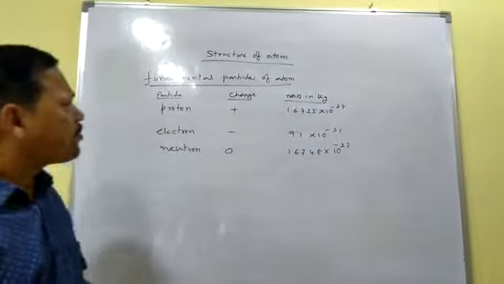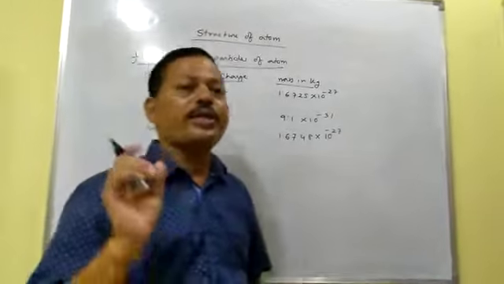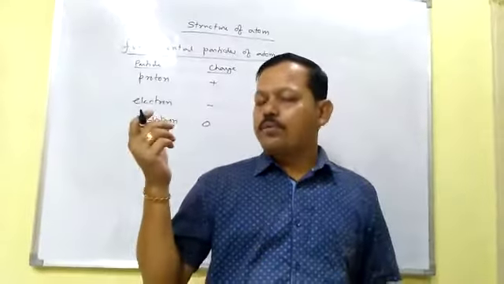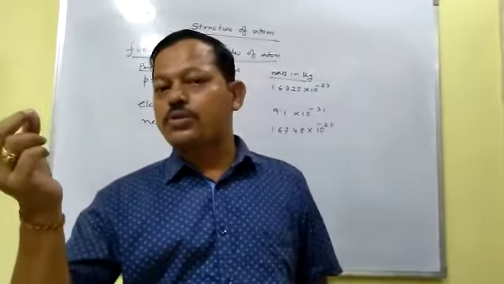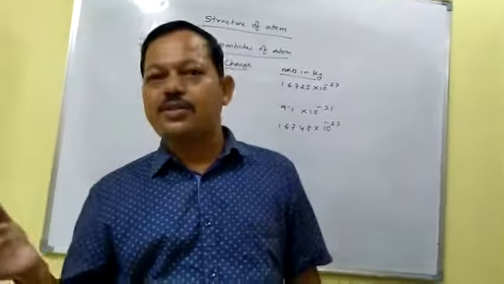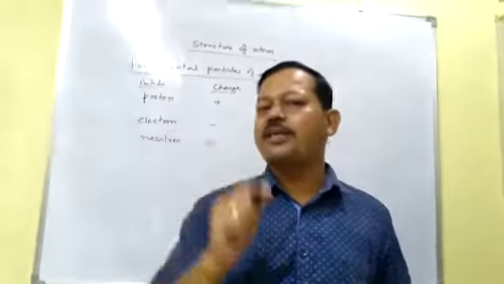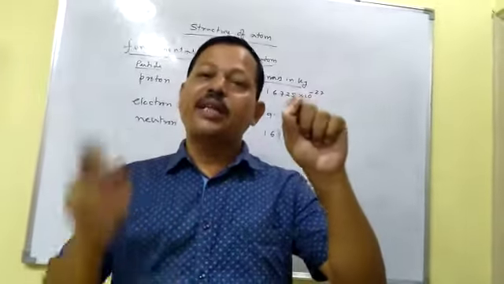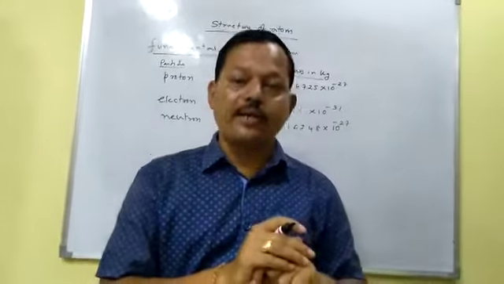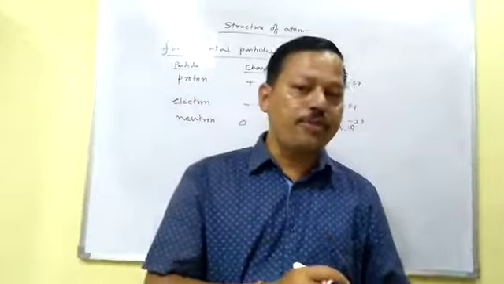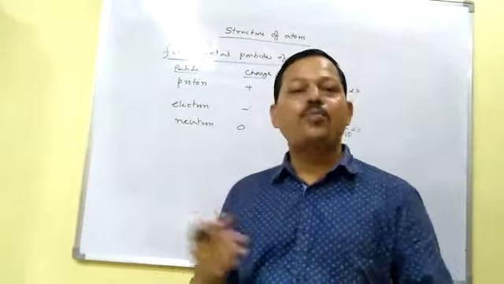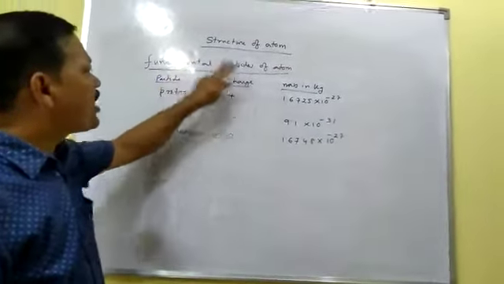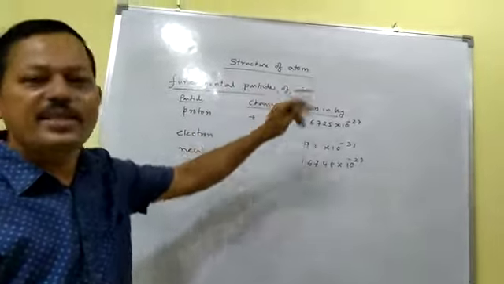Before doing this model, first you should know, when you study the structure of atom, that the atom contains some fundamental particles. As you know, these fundamental particles are protons, neutrons, electrons. These are the fundamental particles which are present inside the atom. Now here we will study where the protons are present inside the atom, where the neutrons will be present, and where the electrons will be present. That you have to study in different models of atom. So before doing the models, you should know about the fundamental particles. What are the fundamental particles present inside the atom?